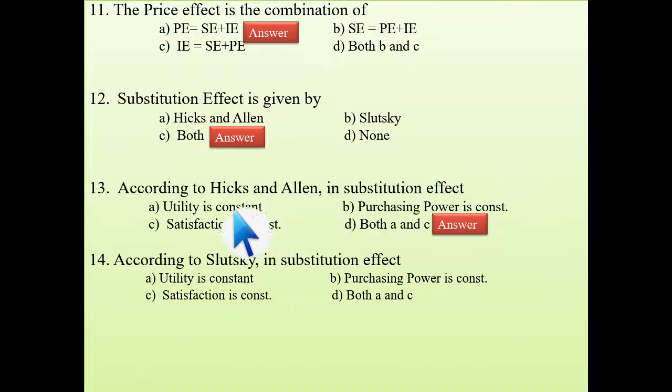But utility and satisfaction both are in the options. So the answer will be both A and C. Because Hicks and Allen told that in substitution effect, we will move taking utility or satisfaction constant. But in case of Slutsky, what did he tell? He told that in substitution effect, we will move taking the purchasing power, that is real income, constant. This is all I have discussed in the lecture of price effect, substitution effect and income effect.